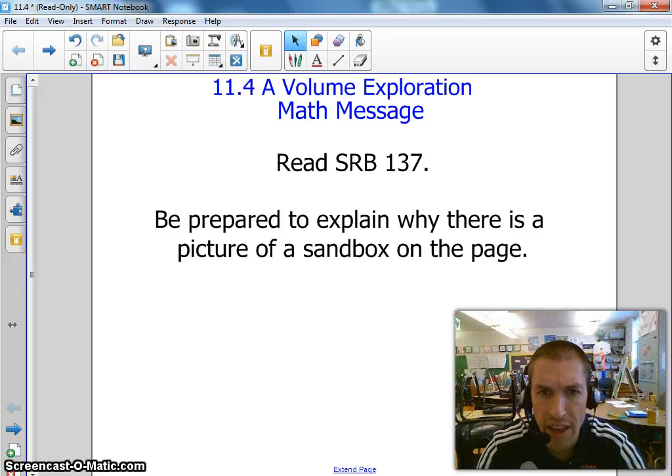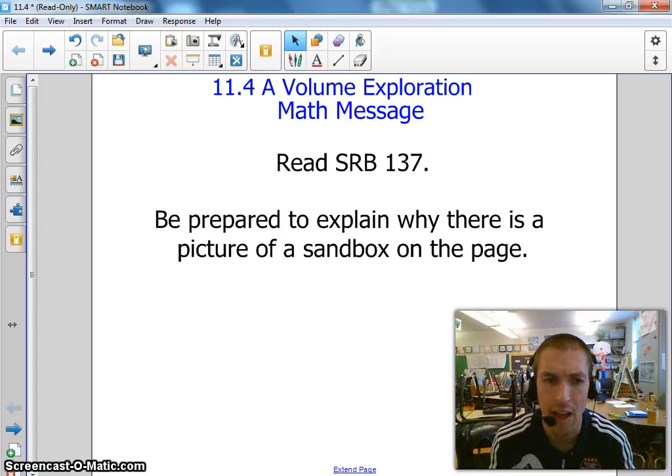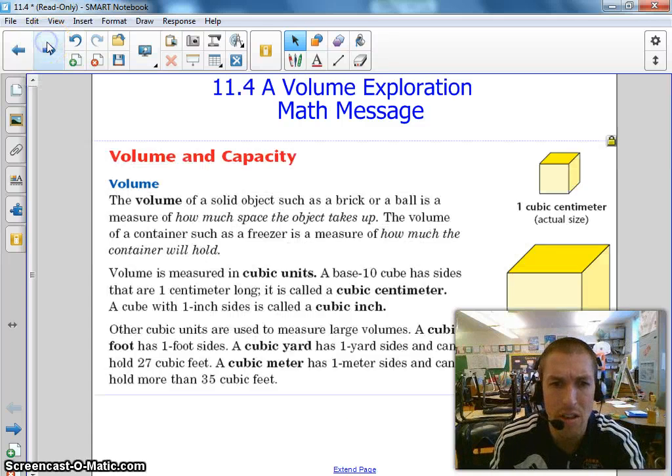What we're working on today is volume, and this is something that we've covered in the past, so we just want to make sure that you guys have a good understanding. We've done length, we've done area, so we've done perimeter, which is the distance around an object. We've done area, which is the distance it takes to cover an object. Now volume is how much it takes to fill up an object. And so we're going to talk about the sandbox on this next page here. But first, a real quick reminder of volume.